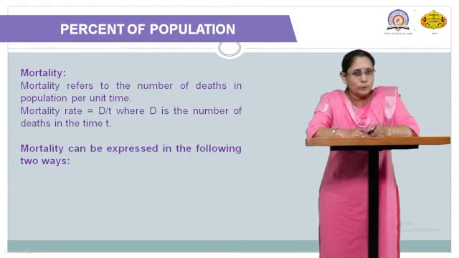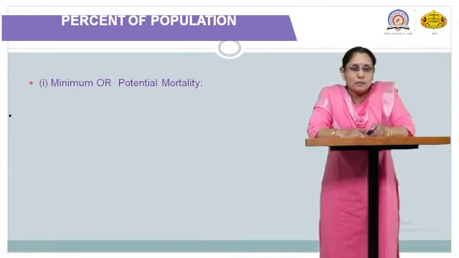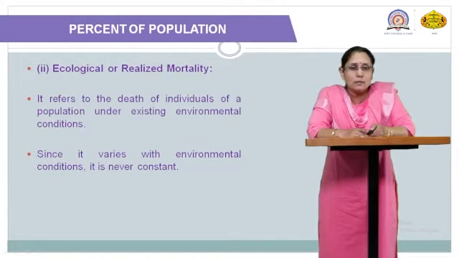Then mortality, which is opposite to natality, can be calculated as mortality rate equals D divided by time, where D is the number of deaths per unit time. So the rate of death and the rate of birth can be calculated, and accordingly the population density can be analyzed. Mortality can be expressed in two ways. First is the potential mortality, also known as the uniform or minimum mortality, and second is the ecological or realized mortality.